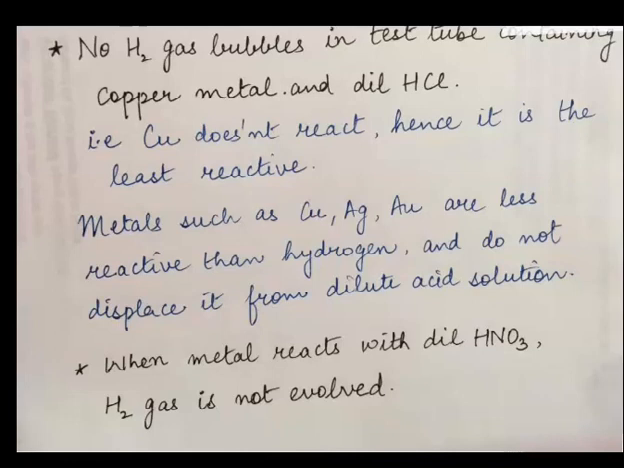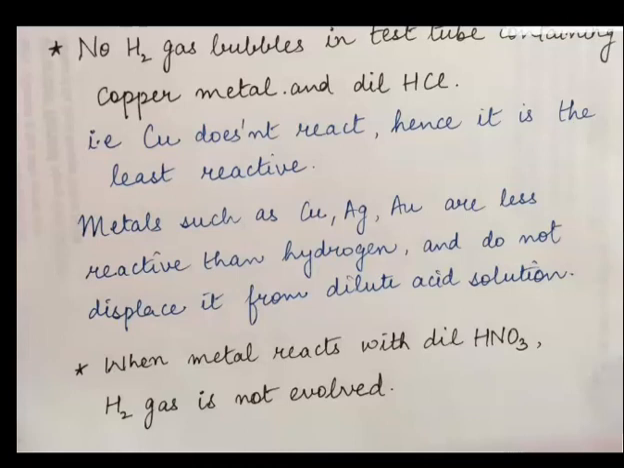Now, no hydrogen gas bubbles form in the test tube containing copper metal and dilute HCl. It means copper does not react with HCl. You know from the reactivity series, metals such as copper, silver, gold are less reactive than hydrogen, so they do not displace it from dilute acids.